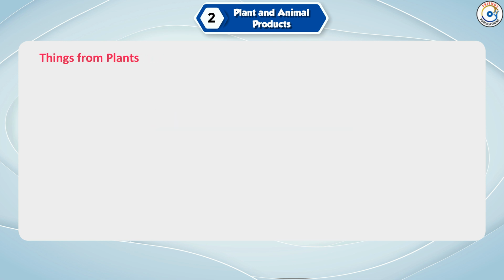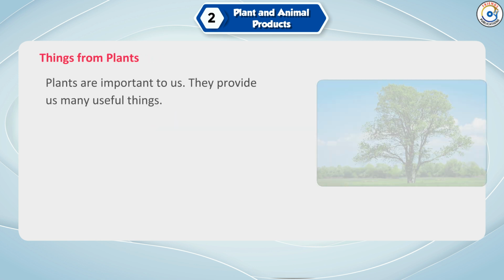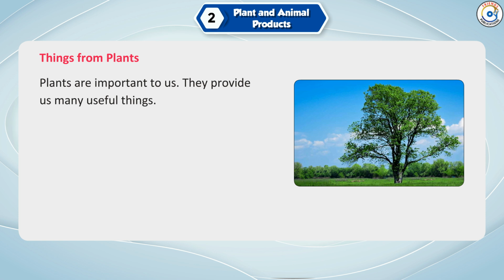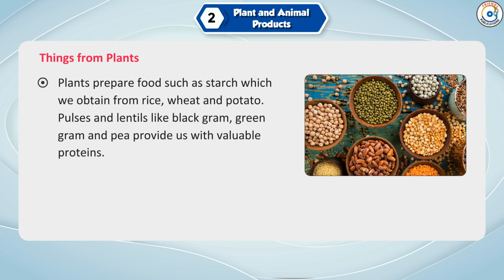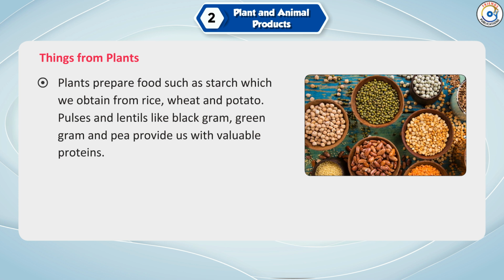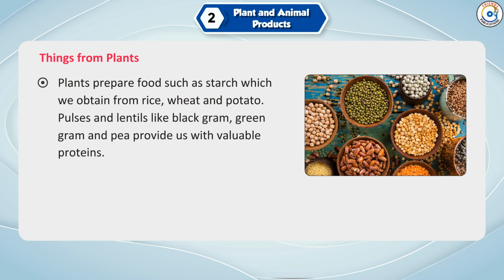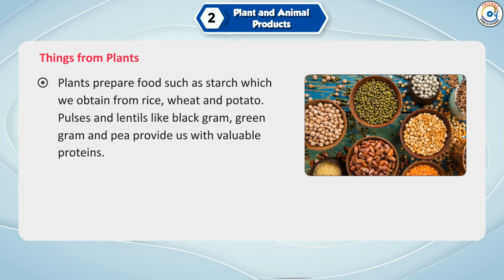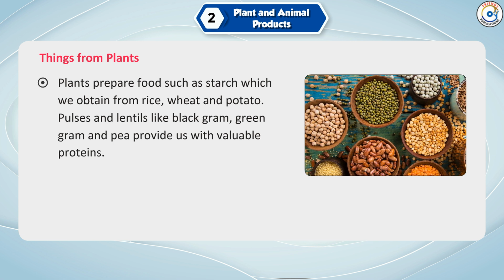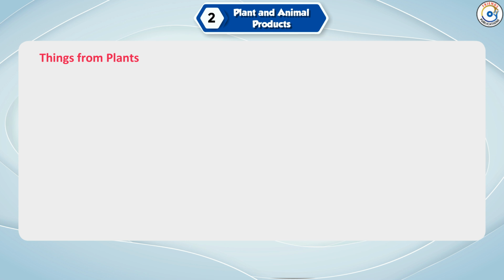Things from plants. Plants are important to us. They provide us many useful things. Plants prepare food such as starch, which we obtain from rice, wheat and potato. Pulses and lentils like black gram, green gram and pea provide us with valuable proteins.